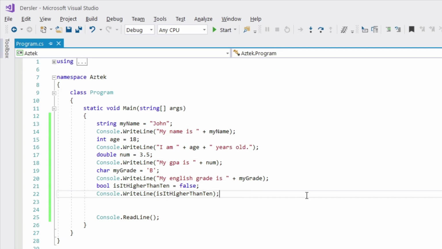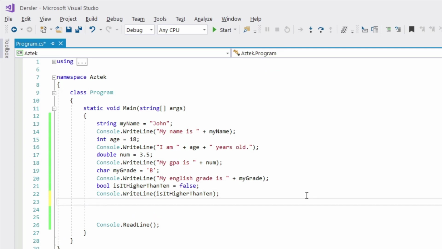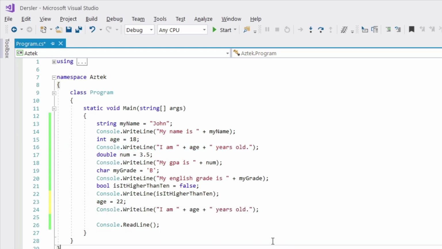Now, if I were to come here and change my age value, let's say age 22. Let's change it back to 22 and write this console line again. What will this age show us? Is it going to be 18 or is it going to be 22? The answer is 22.